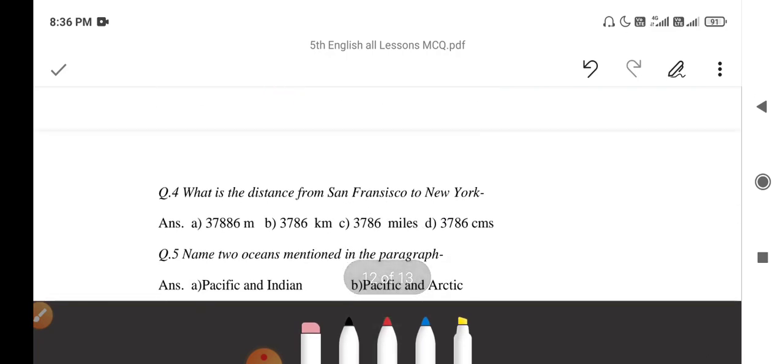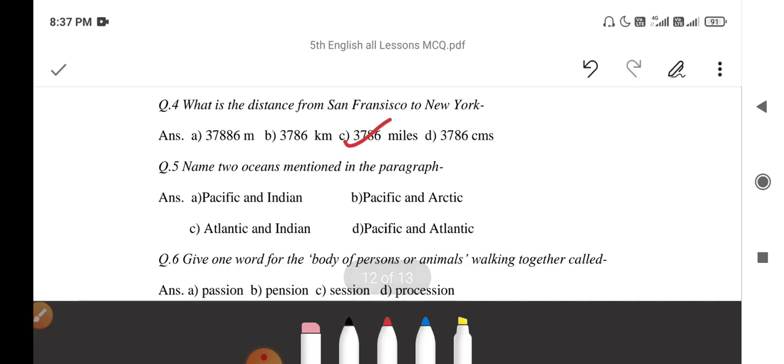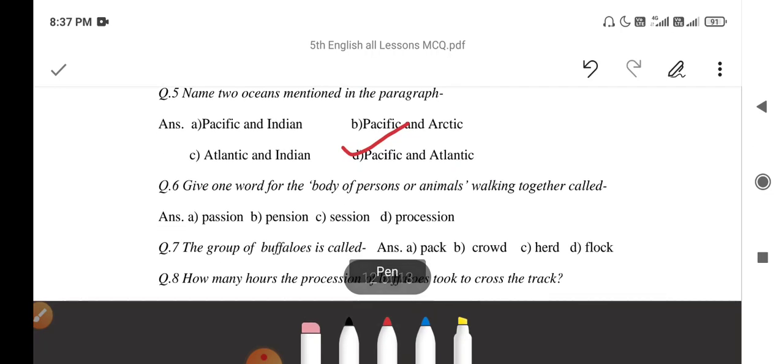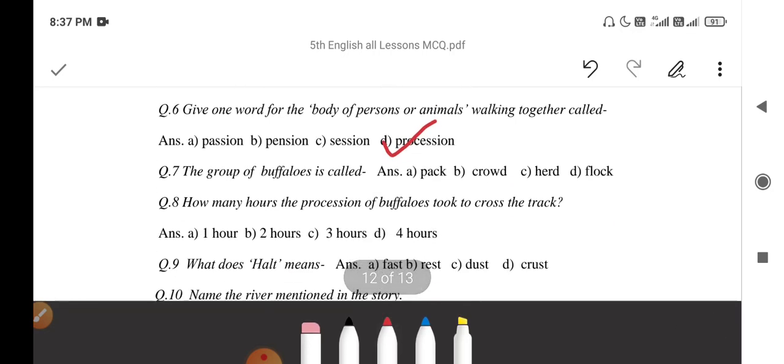What is the distance from San Francisco to New York? 3,786 miles. Name two oceans mentioned in the paragraph: Pacific and Atlantic.